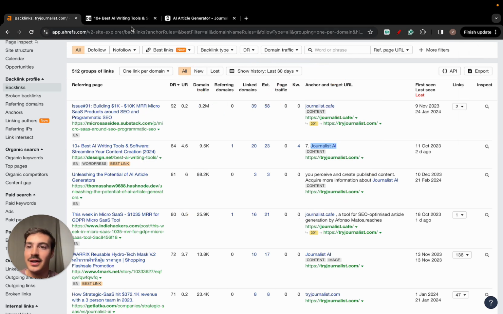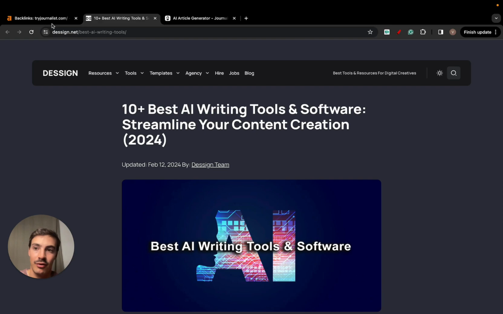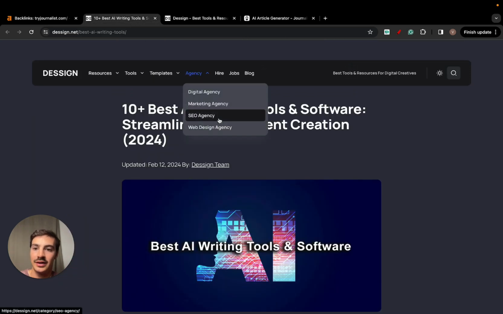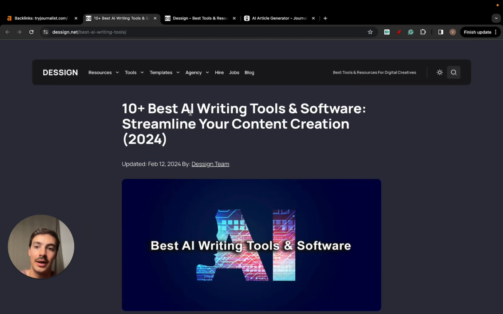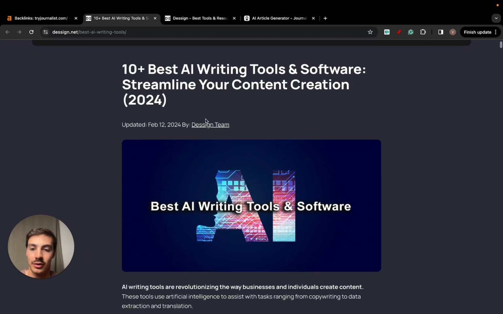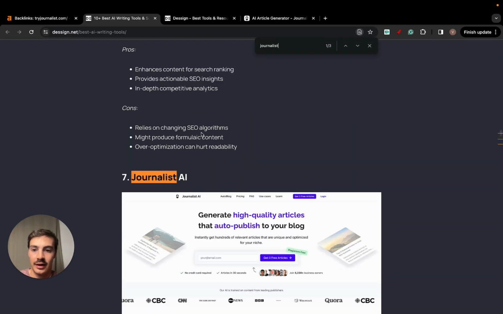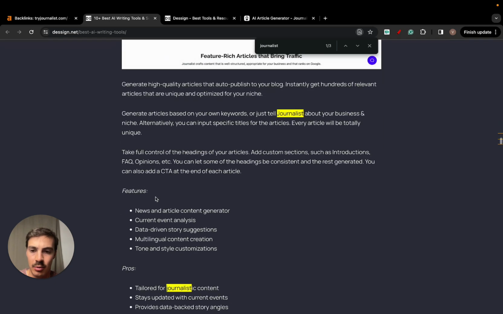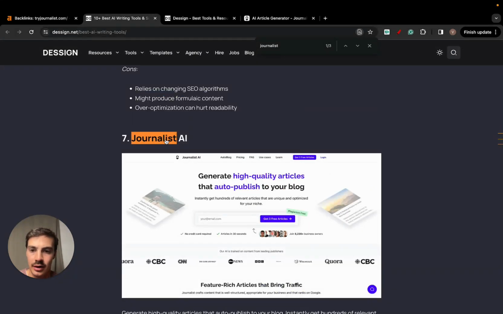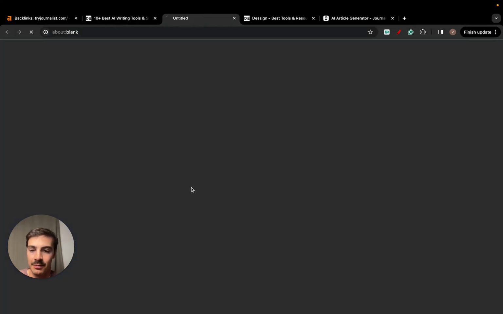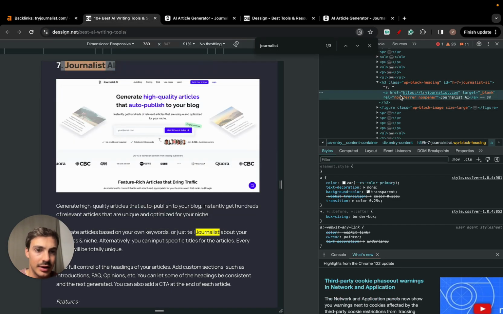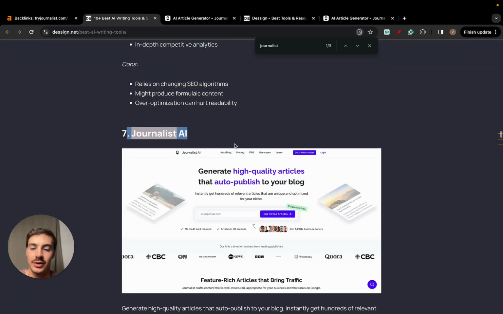But moving on, this link looks like, for example, as I said before, on these types of sites, you have the listings. For example, this is a listing page with links to all these tools, but they also have these dedicated blog posts. This is a blog post about the top 10 best AI writing tools for software creating. So if you scroll down here, we'll find our tool right here with a link back to us. Should be somewhere around here. Yeah, it's here in the title. We see here what type of anchor this is. So it's an H3, because it's the title.